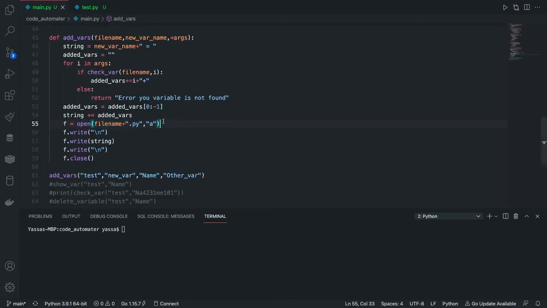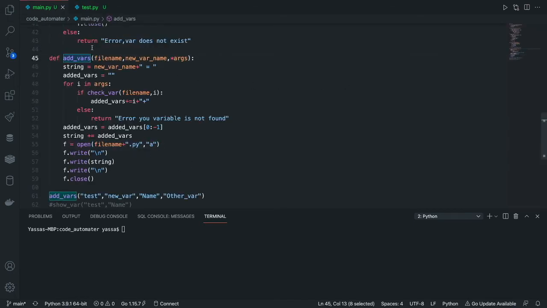What I first do is create this function called advars. It has your file name, and then the new variable name, which can be an old name as well. Then it has args, because sometimes people like to add multiple variables together. That's usually not good practice for an inexperienced programmer, but let's face it, if you're using this app, you are likely an inexperienced programmer.